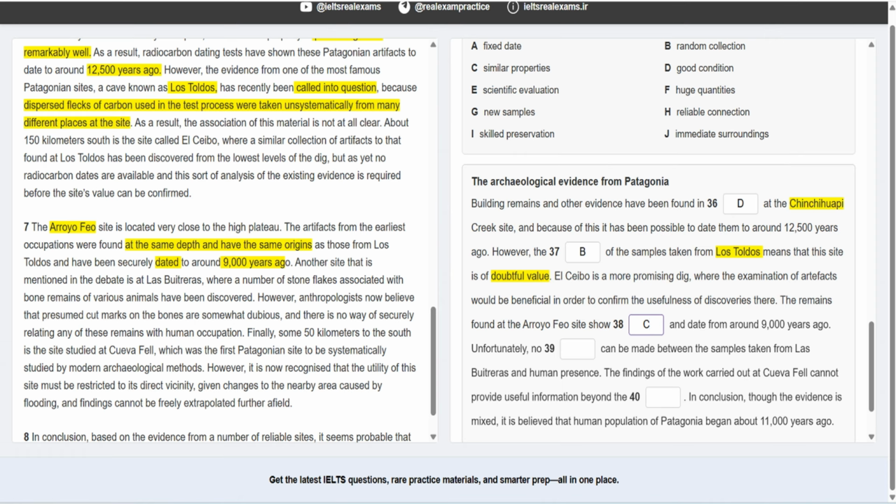Next line, it says, unfortunately, no blah blah can be made between the samples taken from this site, a new one, and the human presence. Means there was nothing between these two, human presence and la buitras. Okay, this proper noun is here. All right, and also we have the word human presence here. Let's scan it.